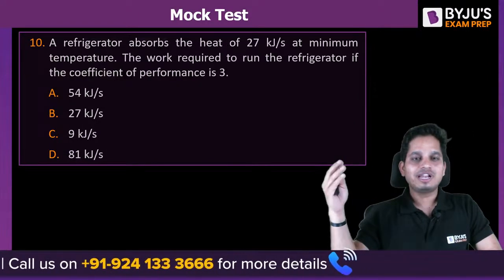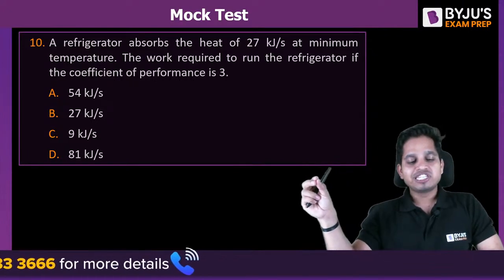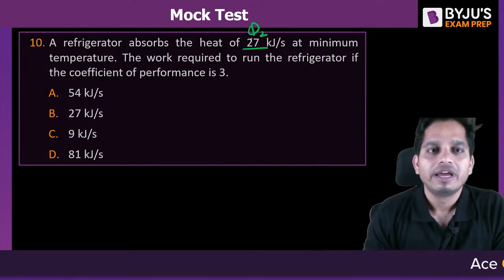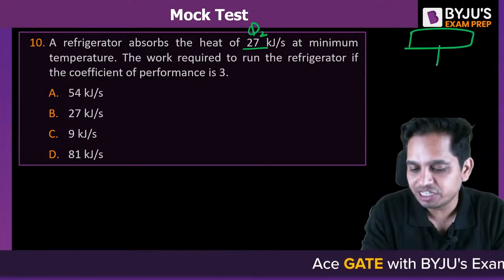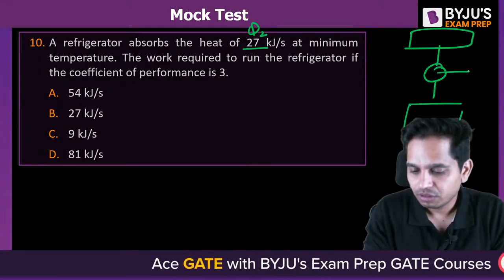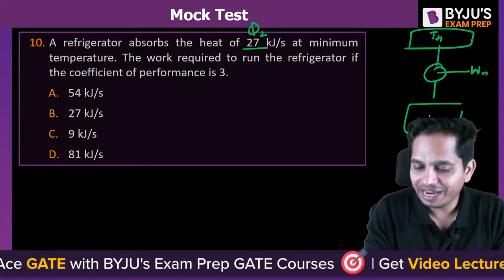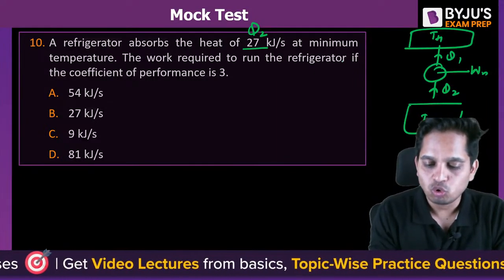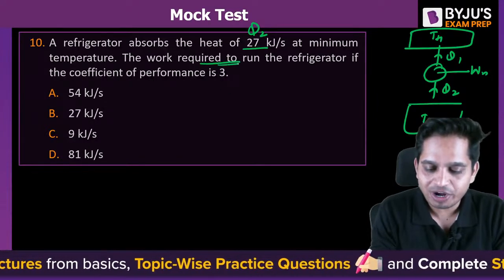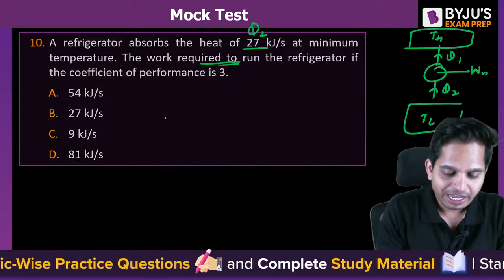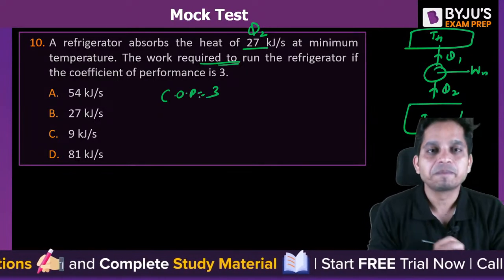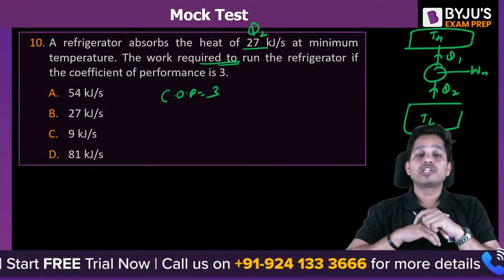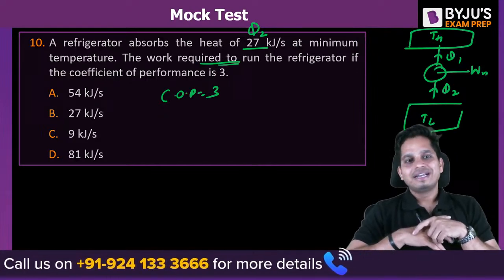Now the last 5 questions basically. Refrigerator absorbs the heat, so this is Q2. This is your refrigerator, with work input, T higher, T lower, Q2, Q1. I have to find out the work required if COP is 3 quickly. 10 C is correct.